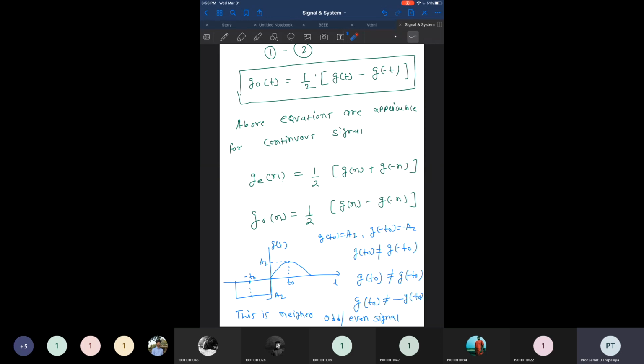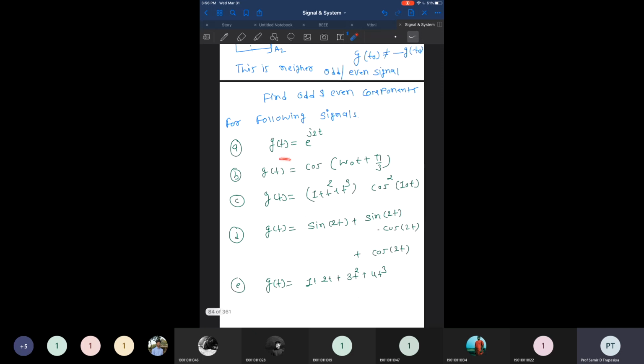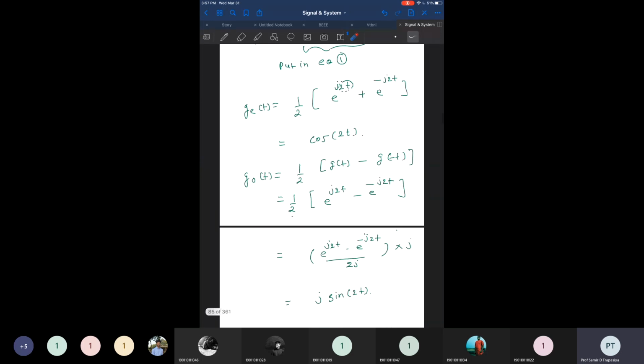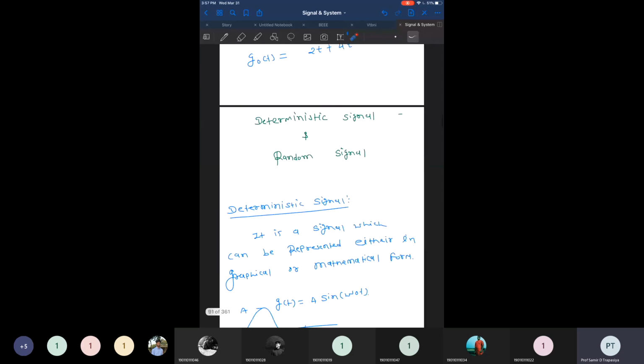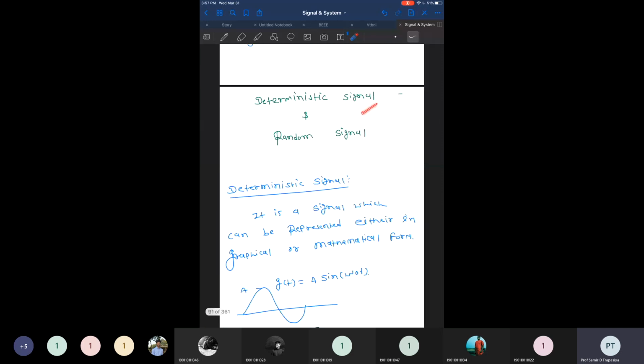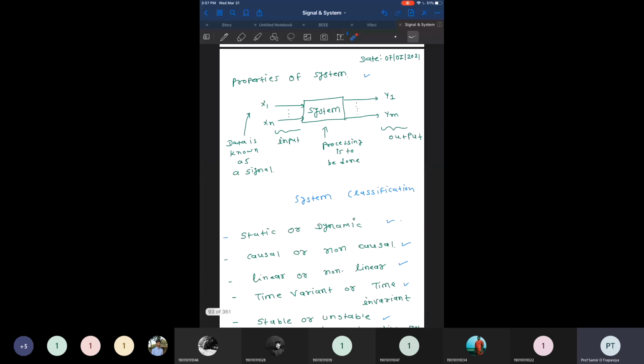In these examples, basically you have to separate the even component and odd component of the signal. A few examples we have already solved where the signal is given in the form of g of t, and you have to separate the even portion and odd portion of the signal, right? Then the last point is the deterministic signal and random signals that we have already discussed.